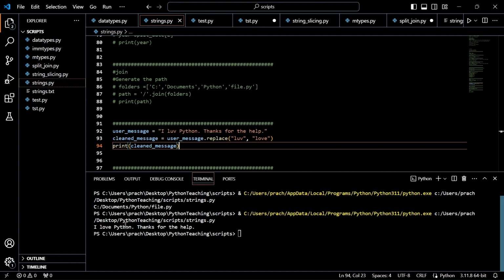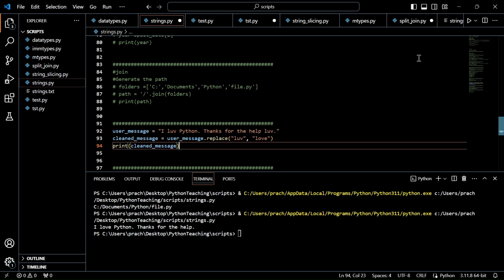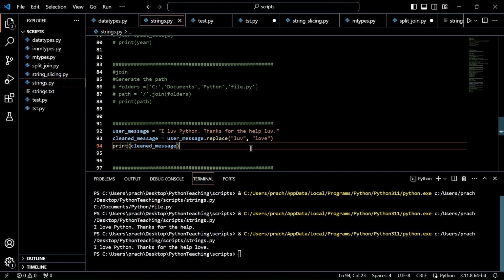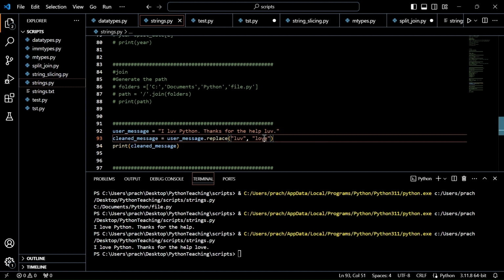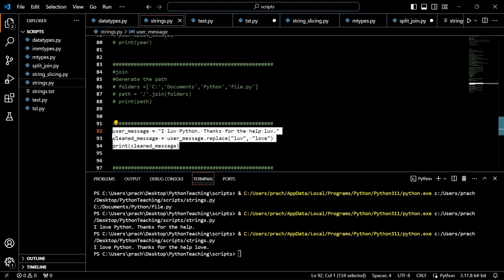See, "I love python". Let's suppose again I put one more luv here, so I have multiple words to replace. In that case, wherever it finds this particular luv, it will replace it with love. That's what replace does.